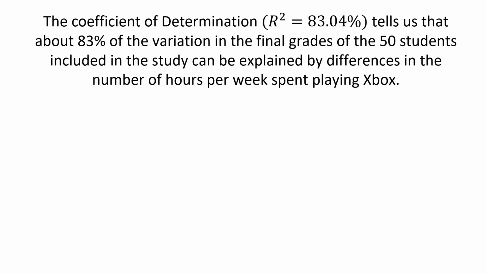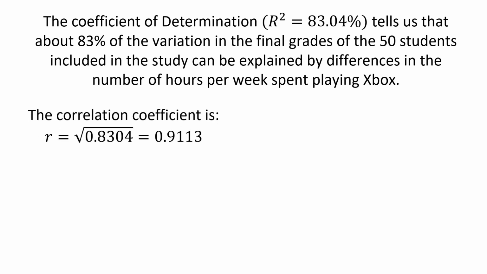Okay, next we're asked about the coefficient of determination. It was given to be 83.04%. So what that tells us is that about 83% of the variation in the final grades of these 50 students can be explained by differences in the number of hours per week spent playing Xbox. And so that tells us that the remaining 17% of variation is due to individual differences. In other words, it goes into the residual part of that linear regression model.